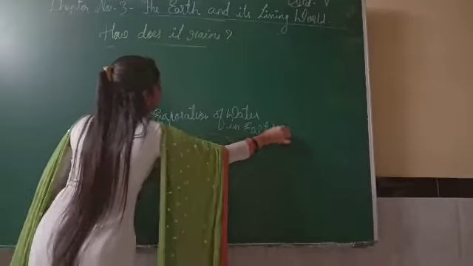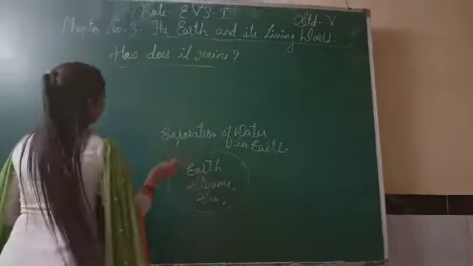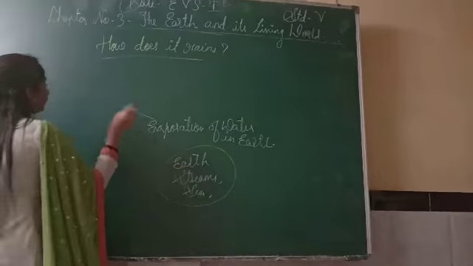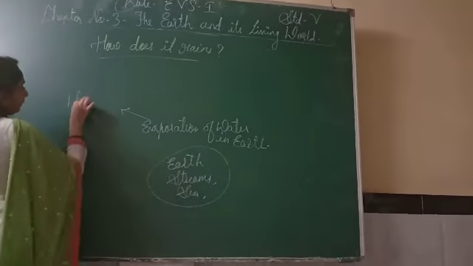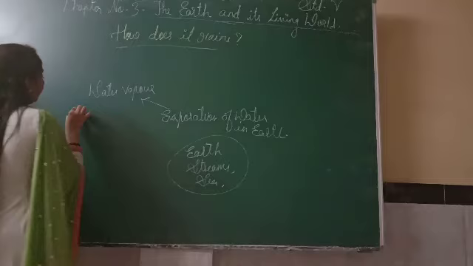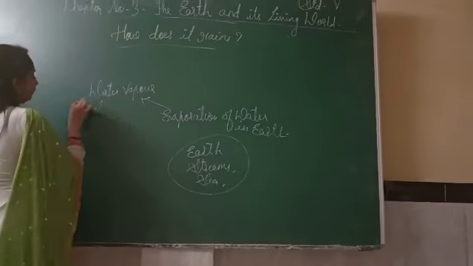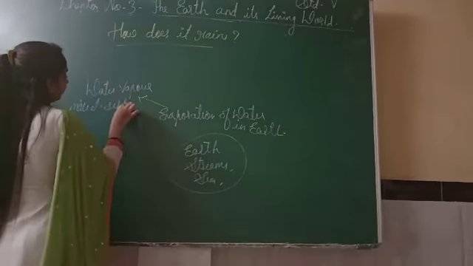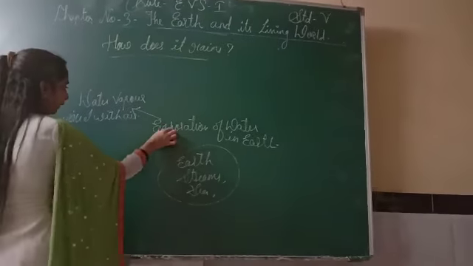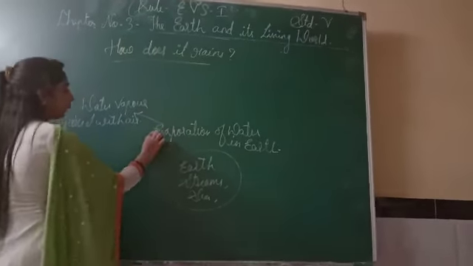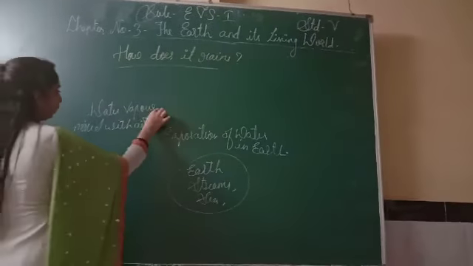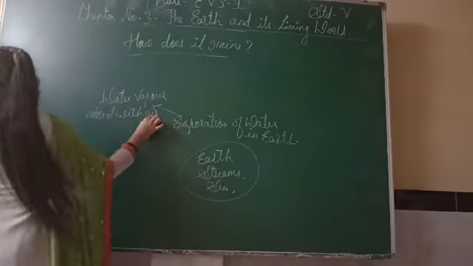Now we get evaporated water from the earth only. Then the next part is water vapor mixed with air. Because in evaporation liquid turns into gas, that's why after evaporation that water vapor is mixed with the air.